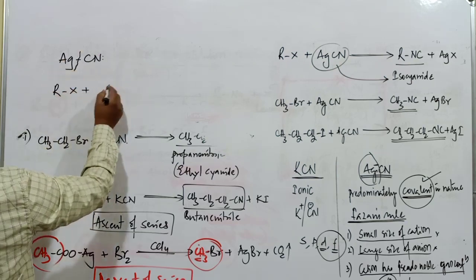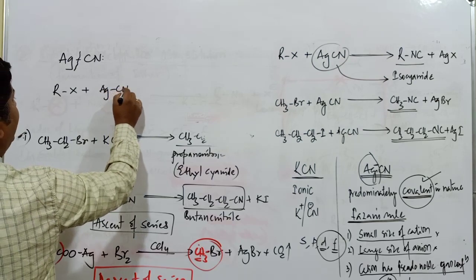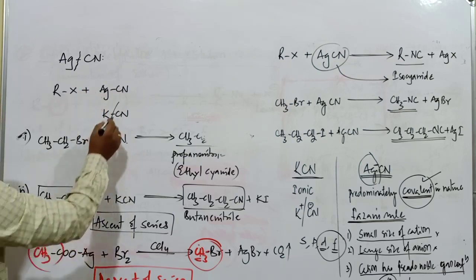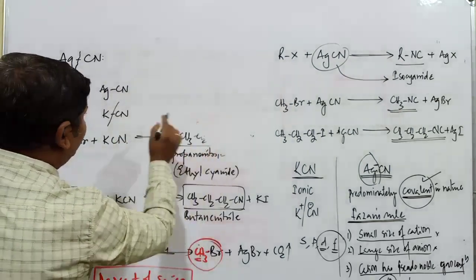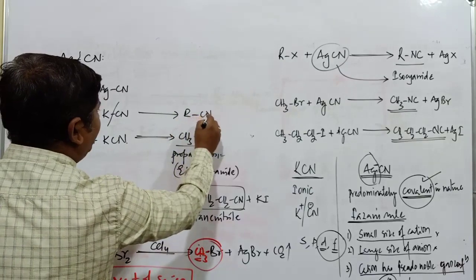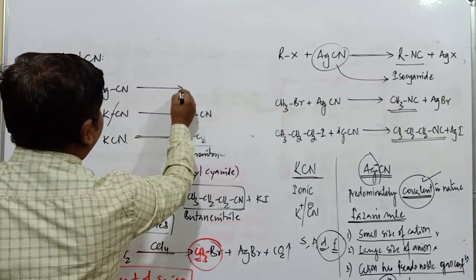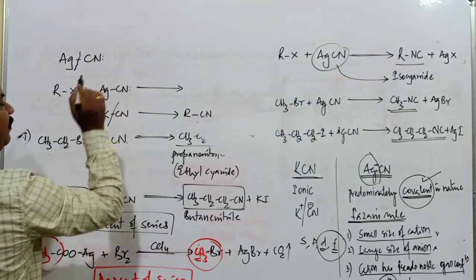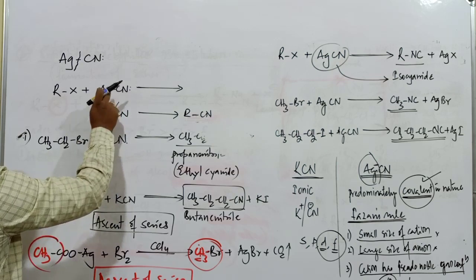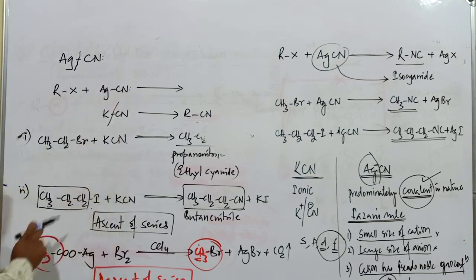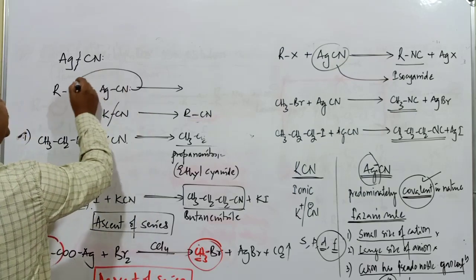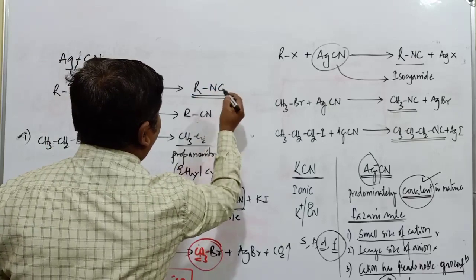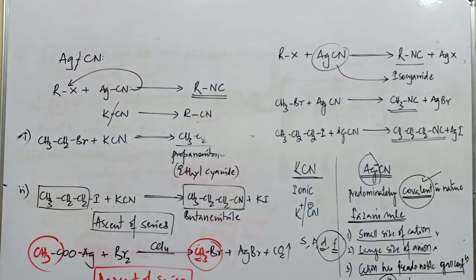This is R-X reacting with silver cyanide. If it is potassium cyanide, just observe this. Cleavage takes place here, carbon attacks the alkyl group, so formation of the respective cyanide takes place very easily. But since silver and carbon atom have covalent character, this cleavage does not take place as easily as in case of potassium cyanide. Nitrogen is having a lone pair of electrons, hence bonding takes place through nitrogen. When bonding takes place from the nitrogen atom, the compound obtained is RNC instead of RCN.